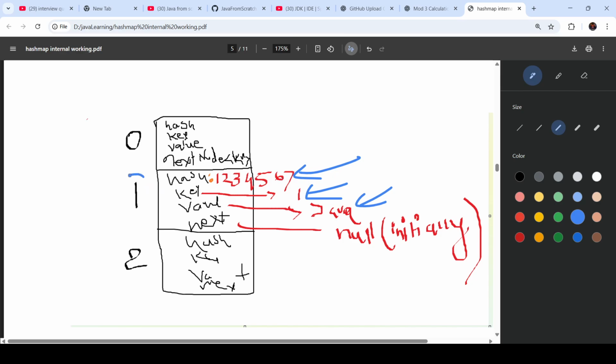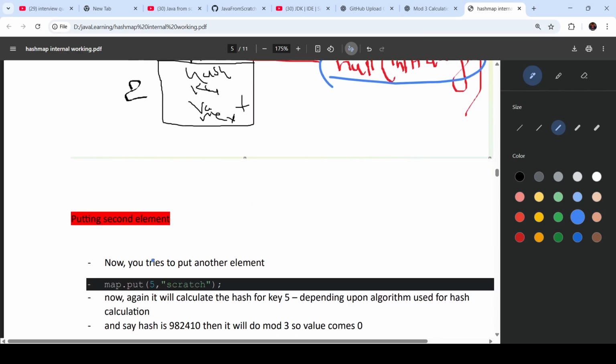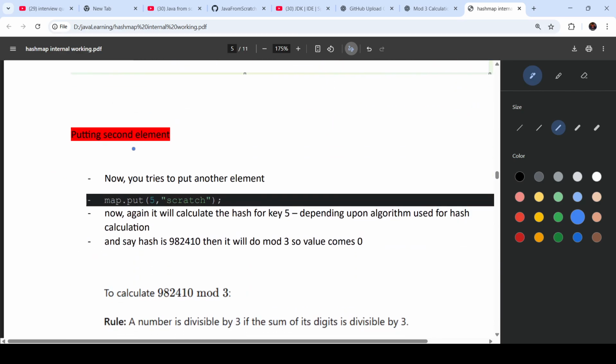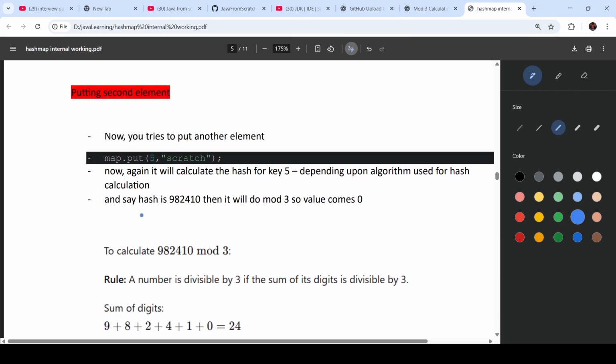Then as per the hash, it found the bucket index as 1. Then it put the hash here, it put the key here, it put the value here, the value is our Java, and next is pointing to null initially.